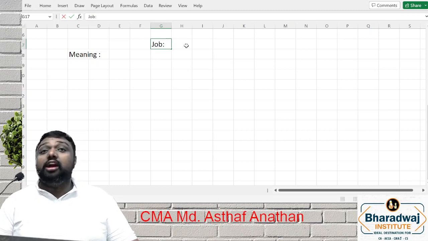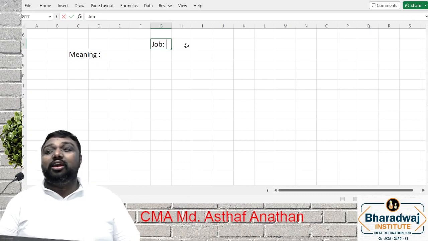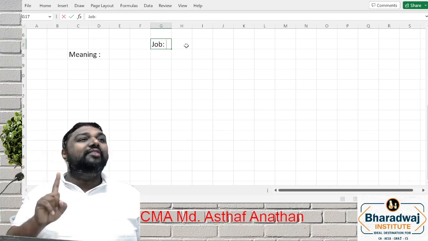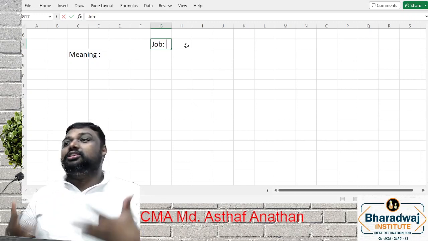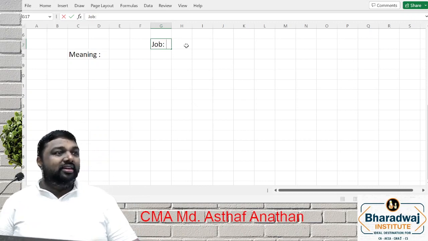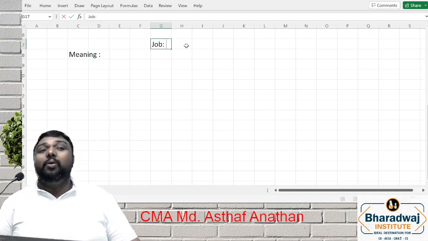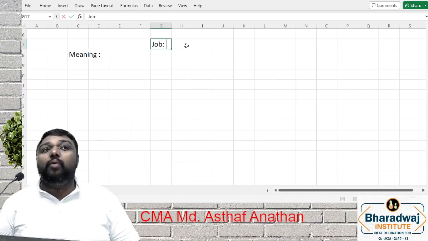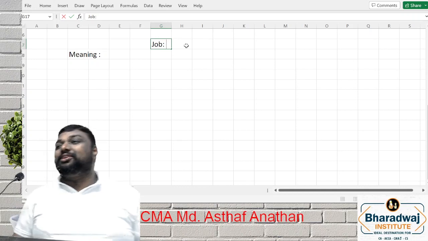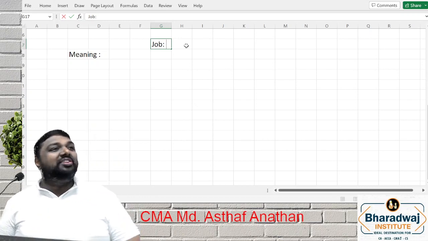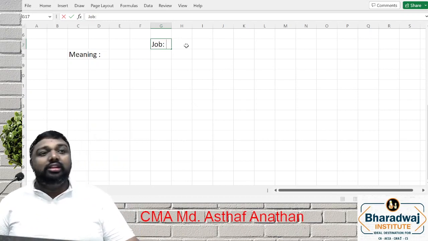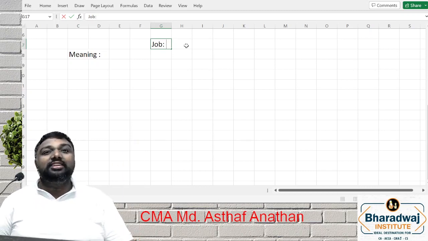Whereas contracts are those job works which will not complete in one accounting year or one financial year. For example, construction of a bridge, construction or development of a ship, construction of a road. Will all these works complete within one year? It will take more than one year. Since it takes more than one year, a lot of interesting questions will be there. How to treat the profit, how the work in progress has to be treated, can it be treated as an asset or not. These kinds of discussions are all covered under what?